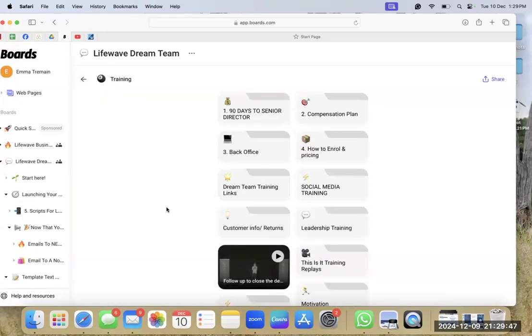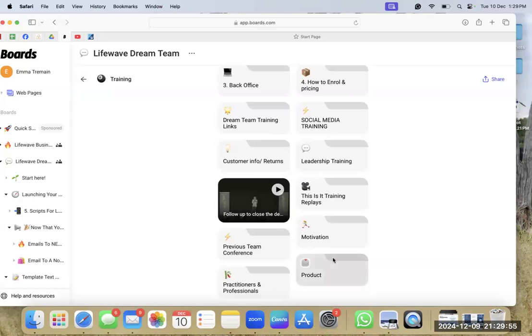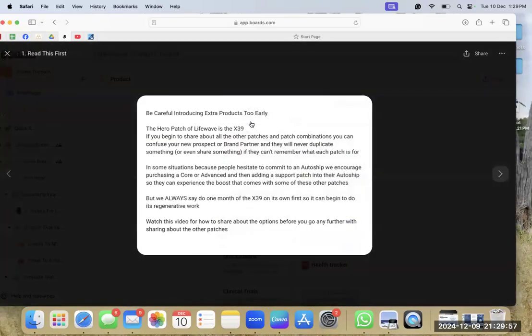Emma, I'll jump in for the purpose of recording. That start here under product, if we can just go there for one more second, back again. Under product, start here. Really crucial you all read this first, because you want to keep remembering this is not where you build your business in the multiple patch protocol combination of products. This is just for you as a brand partner to get aware of the different products, but it's not where you'll ever launch or build your business from, because you want to focus on the X39.